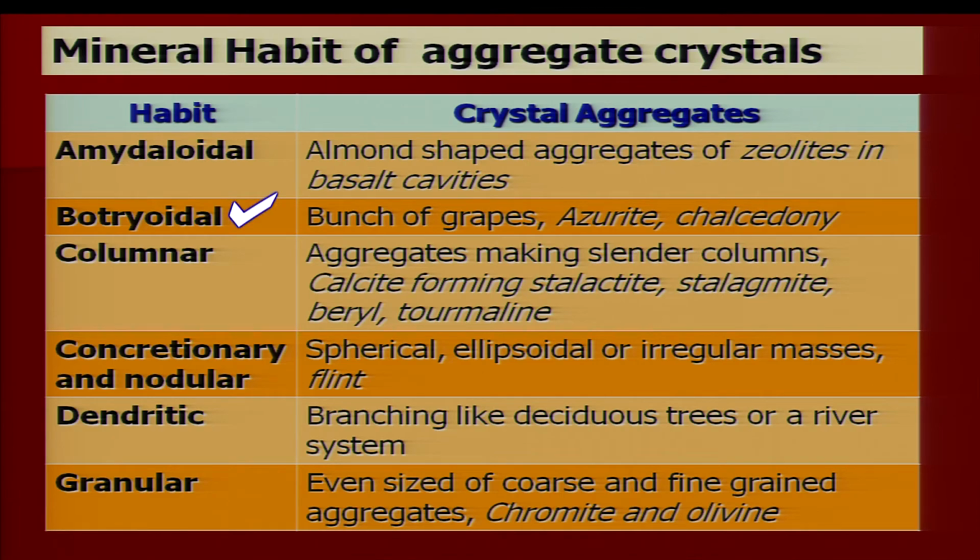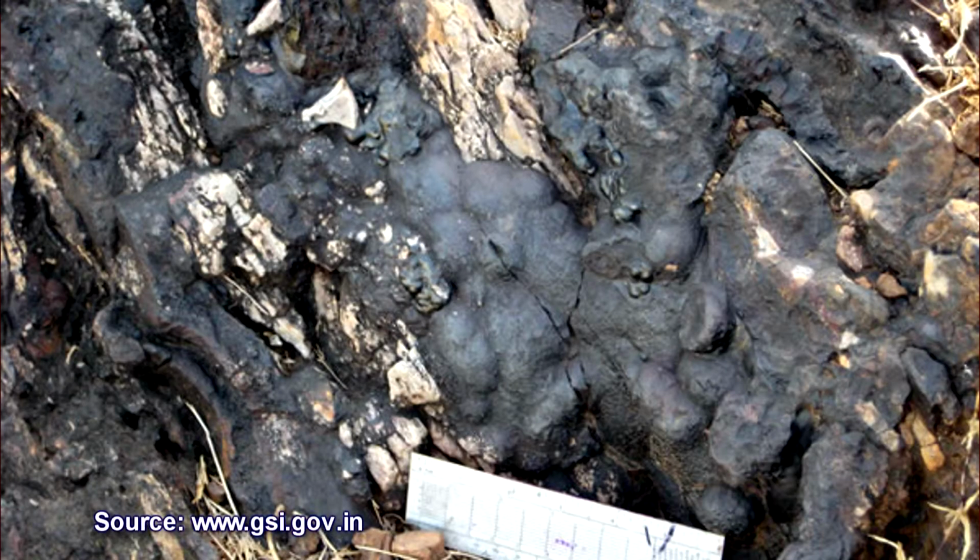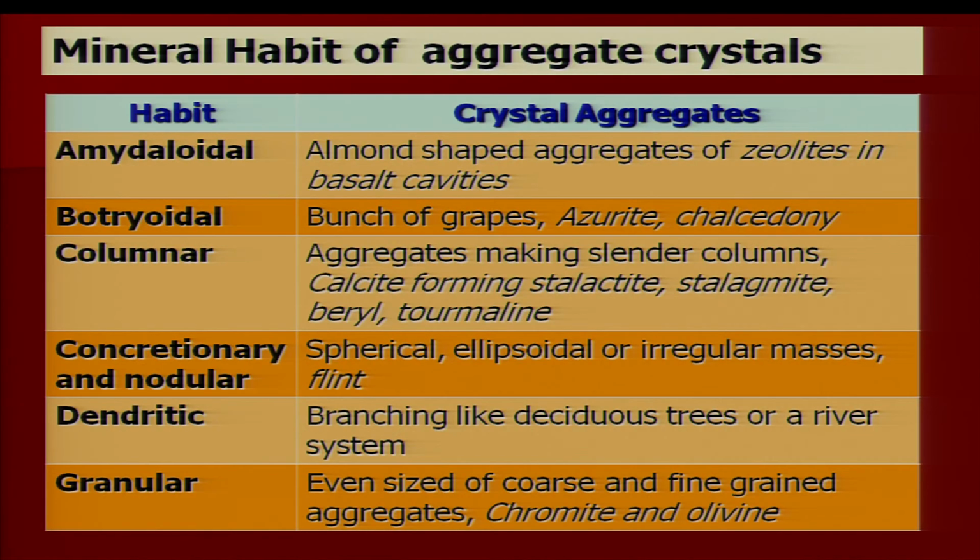Botryoidal means a bunch of grapes. Similar to a bunch of grapes, they are in collections, and we can cite an example of azurite and chalcedony. They have different lobes, and the lobes are in aggregate. They are not a single lobe, but a cluster of lobes clustered together at one place. So, this habit is called botryoidal habit.